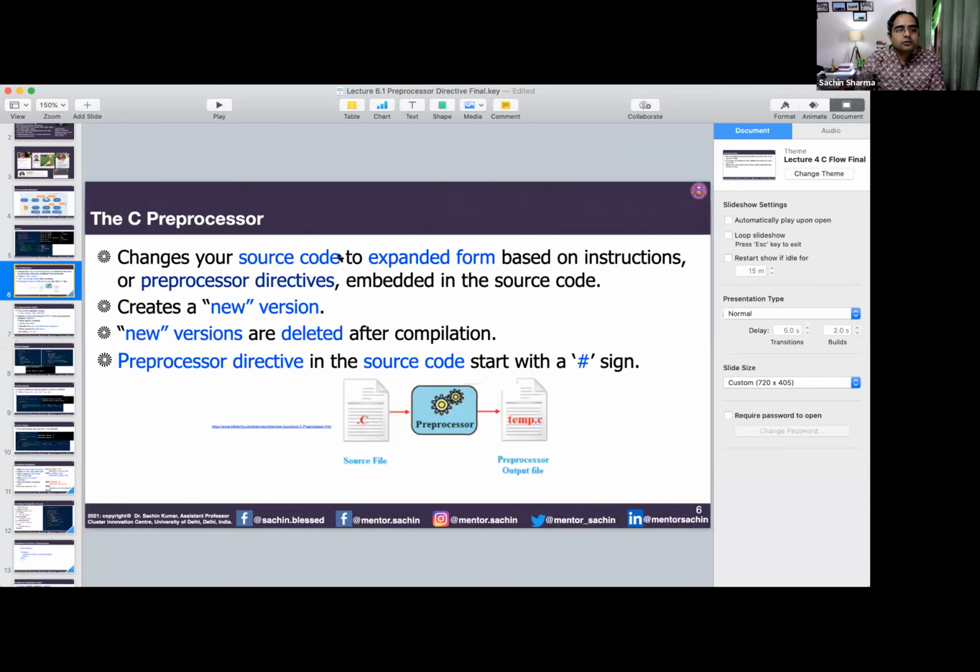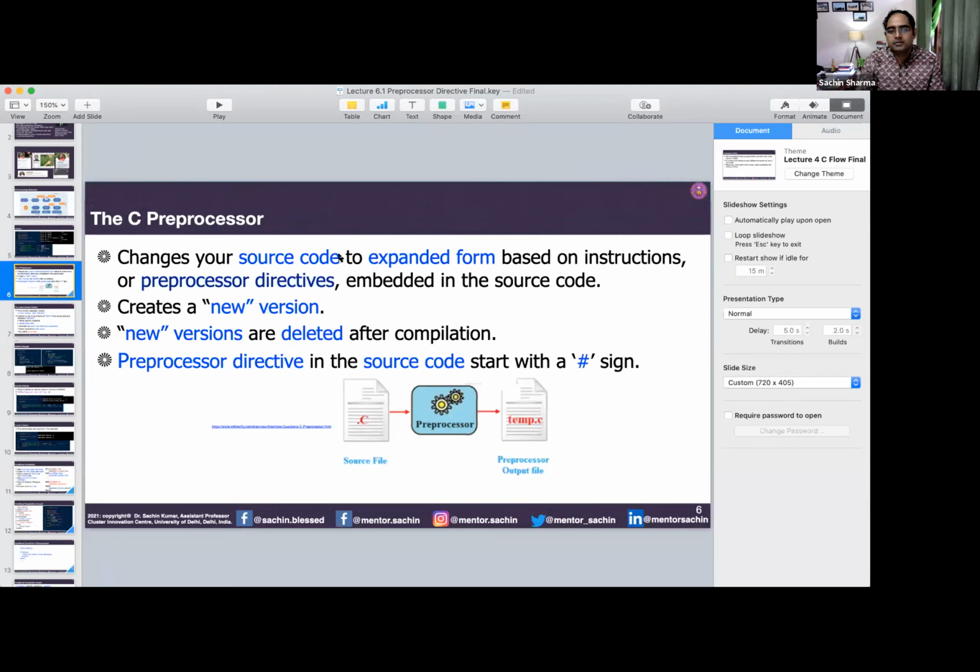Okay. So we were discussing the preprocessor. You have a source code which you have written, and that source code is converted into an expanded form. Expanded means more things are added explicitly. For example, we include stdio.h in each of our programs. It is a preprocessor directive because it starts with hash. When this code is given to the preprocessor, the preprocessor places all the information in that particular file, stdio.h, into your code.